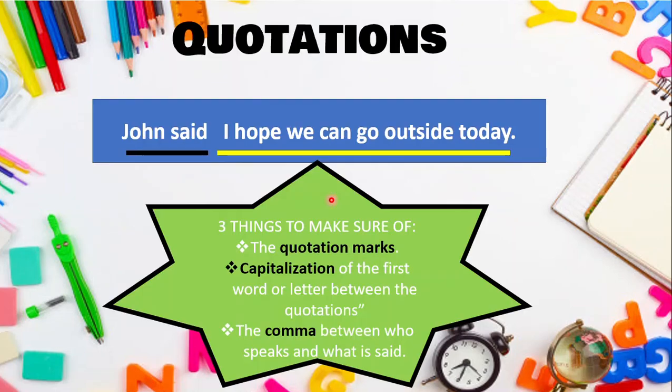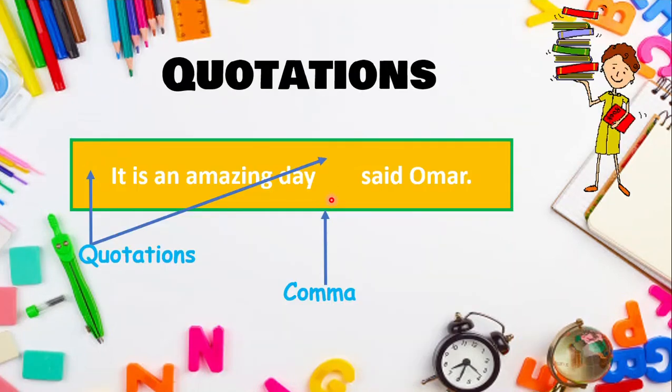Again, the first thing you're going to ask yourself, who's speaking? Omar. And what did he say? It is an amazing day. Why do you do that? To separate between them with a comma. Then you're gonna put the quotation marks. Where is it put? The part of the sentence that tells what the speaker said. What did he say? It is an amazing day.